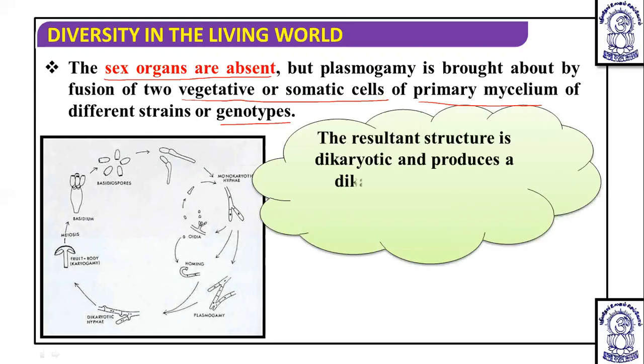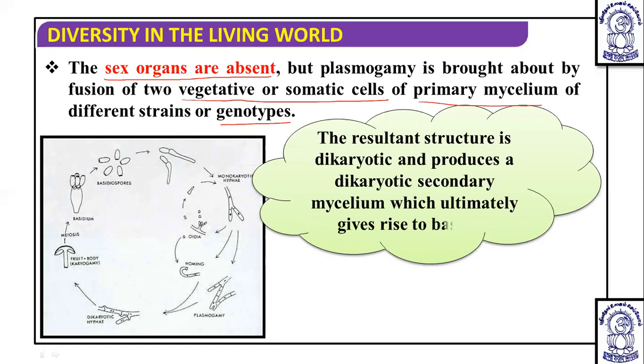The resultant structure is dikaryotic and produces a dikaryotic mycelium, which ultimately gives rise to basidia. Dear students, you should mark that in Basidiomycetes two types of mycelium are found. Initially, uninucleated mycelium is found, known as monokaryotic mycelium or primary mycelium. But after dikaryotization, two nuclei will be present in each cell, so it is known as dikaryotic mycelium or secondary mycelium. That secondary mycelium is responsible for giving rise to the basidia. I will show you this diagrammatically.